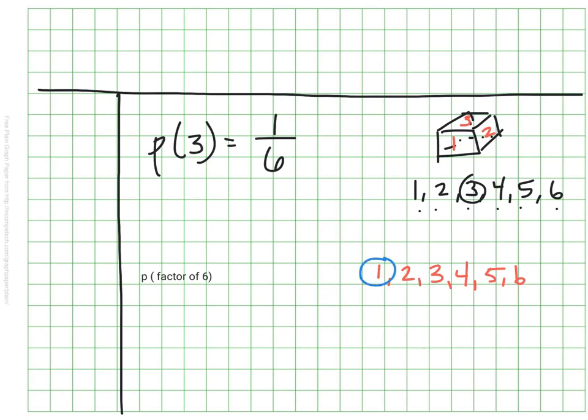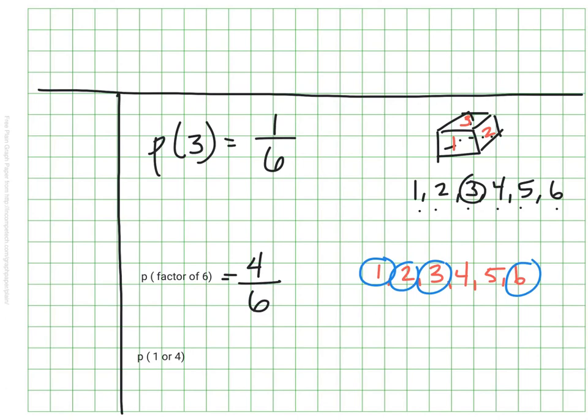I know 1, 2, 3, and 6 itself could all make a 6, right? Those are all factors of 6. So that means there are 4 opportunities out of the total of 6 that would be what I want, right? 4 out of 6 chances of getting a factor of 6.